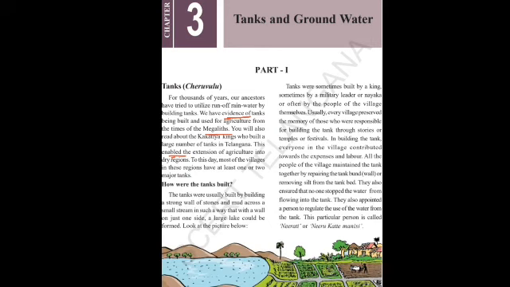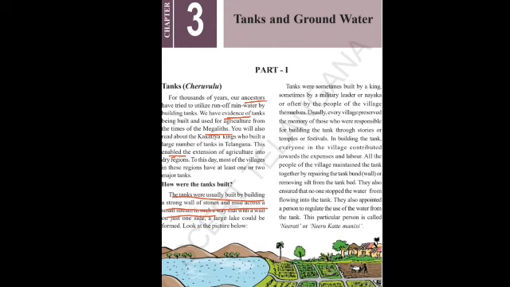Able to do. And go to the first line, where ancestors are there. You write: a person in your family who lived a long time before you. Okay. Then here, how were the tanks built? Important, you underline here: the tanks are usually built by building a strong wall of stones and mud across a small stream. Okay, up to here you underline.